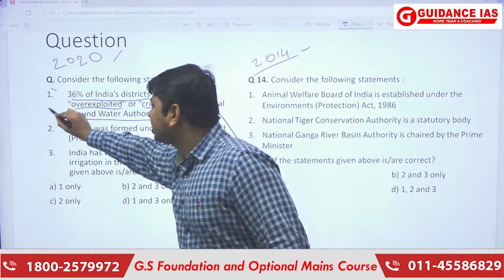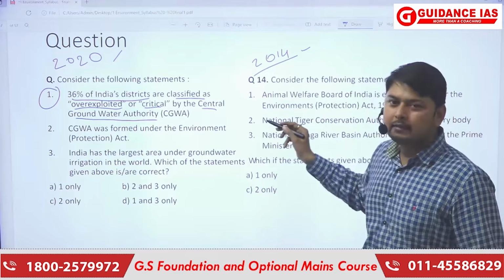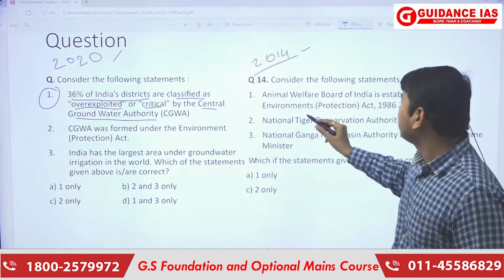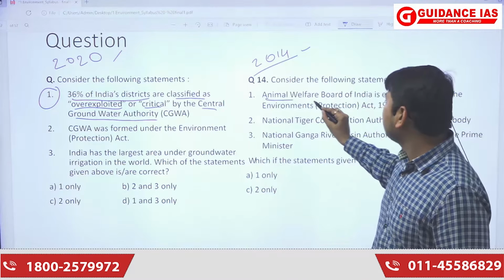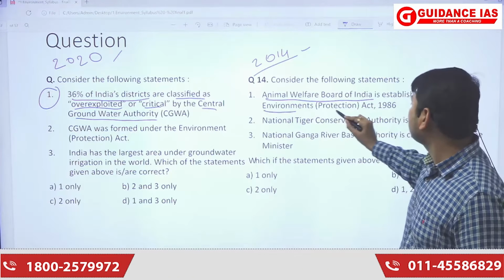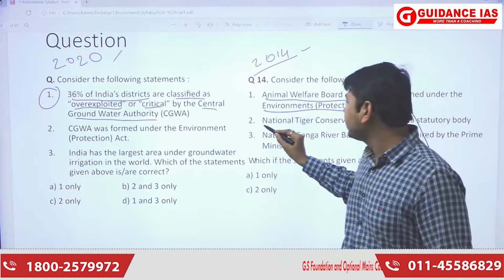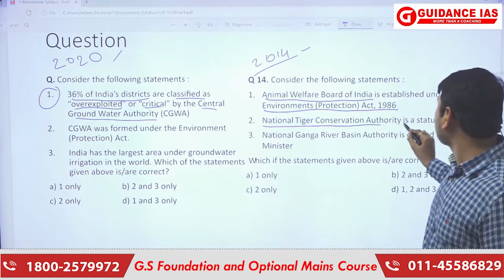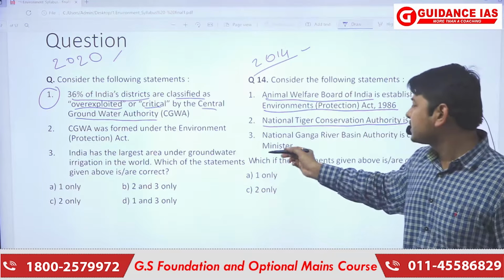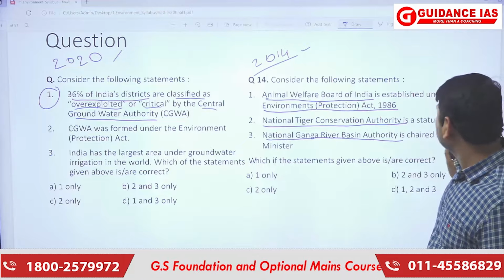Now, if I take this point and come over here and see just the statements of the question, it is asking about the Animal Welfare Board of India being established under the Environmental Protection Act 1986. That is the first statement. The second statement is about the National Tiger Conservation Authority. The third statement is about the National Ganga River Basin Authority, and by whom it is chaired.